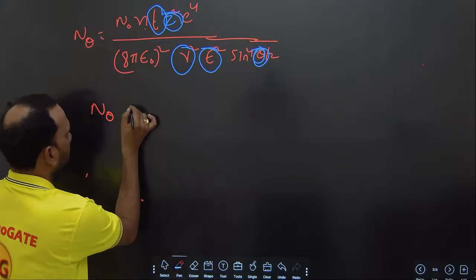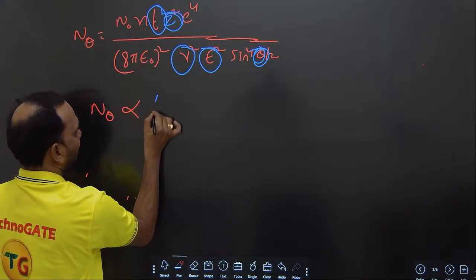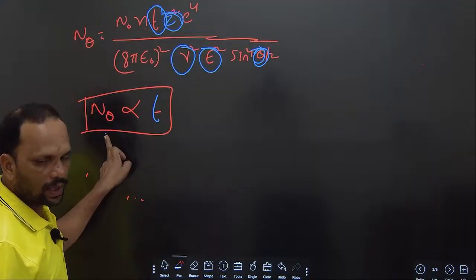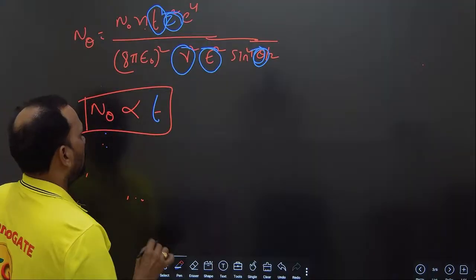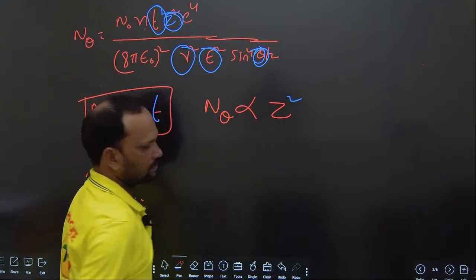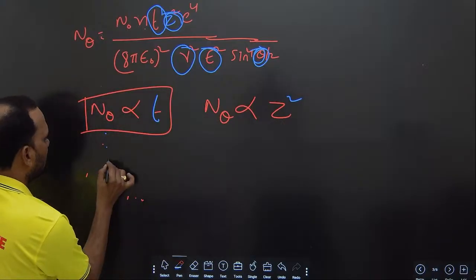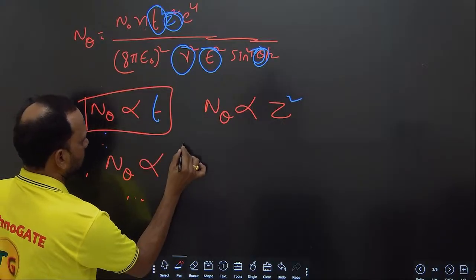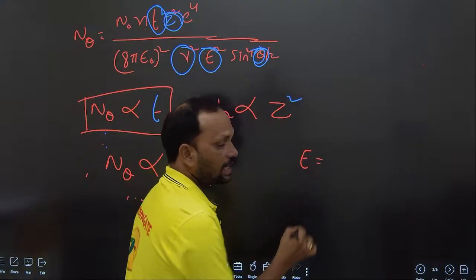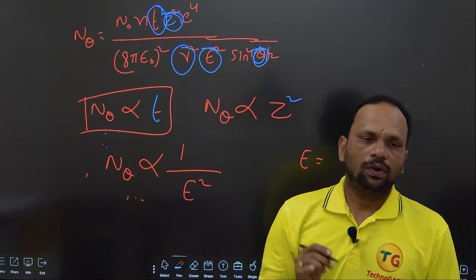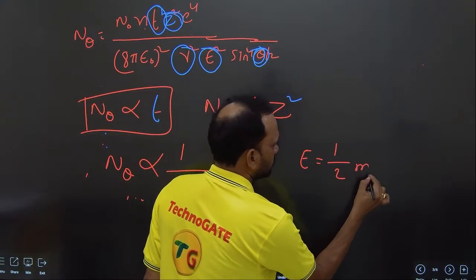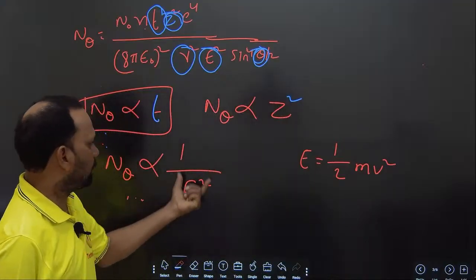N theta is directly proportional to t. The meaning is, if the gold foil thickness is more, the number of scattered alpha particles is also more, right? And one more thing: N theta is directly proportional to Z square, and N theta is inversely proportional to E square, where E is the kinetic energy, that is E is equal to half mv square. Right? N theta is inversely proportional to E square.